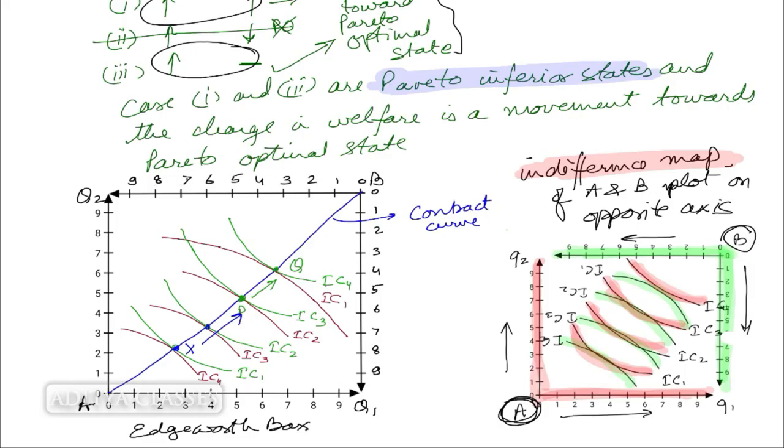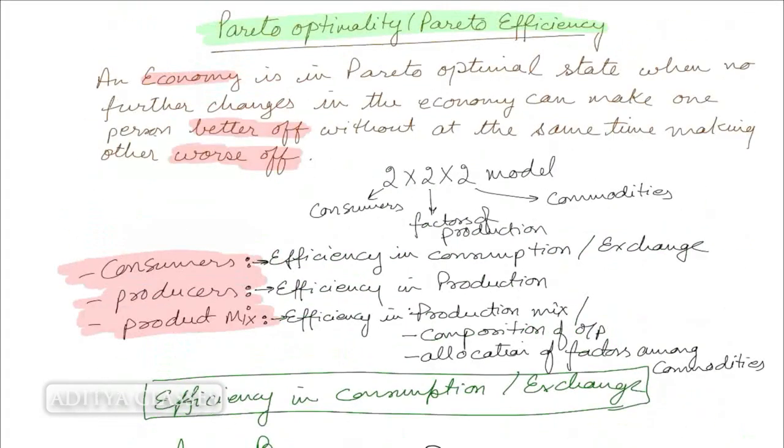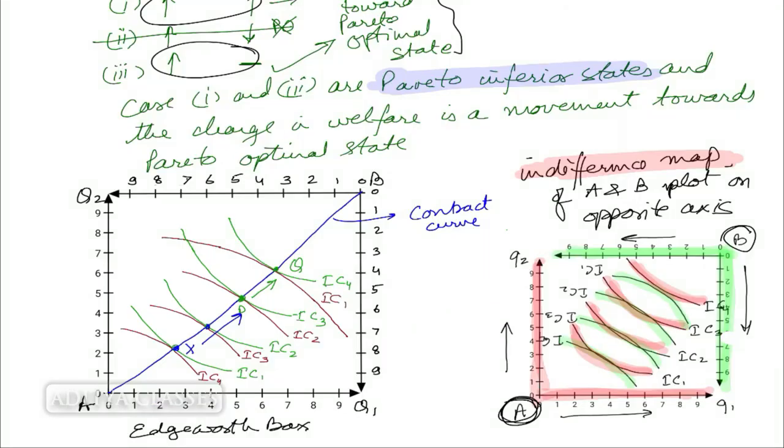Now, what about any point that is not on the contract curve? We were saying that every point on the contract curve is Pareto optimal. What about any other point which is not on the contract curve? Let's say this point, for example. Let us call this point D.